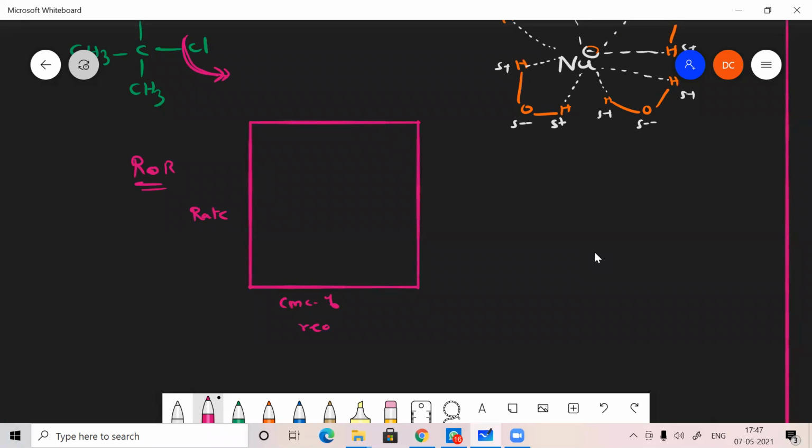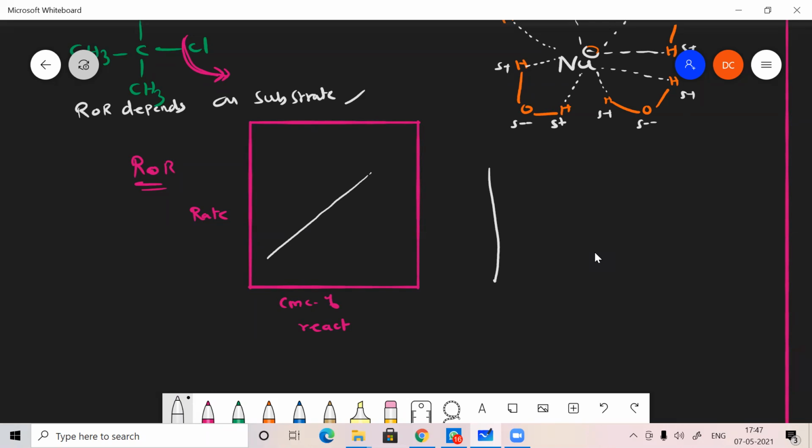If we increase the concentration of the reactant, the rate of reaction will also increase, because the rate depends on the substrate.